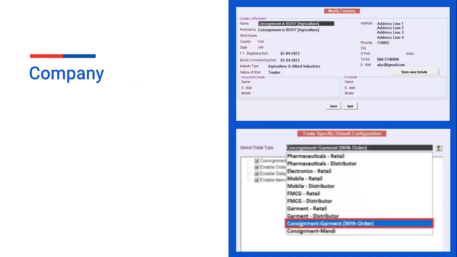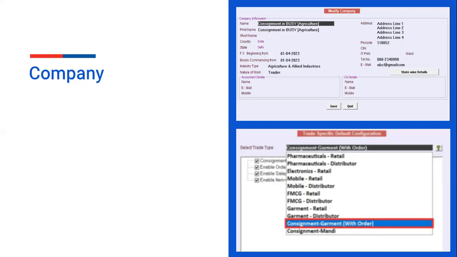You can see various reports of consignment in Busy. First, you have to create the company. On creating the company, as I told you previously, it will automatically ask you for the trade specific default configuration. When you select it, it will show you consignment garment with order. This is the garment industry, in which with order consignment is used. With order, you can maintain parameters like size, brand, color, etc. So this is a very powerful feature for the garment industry.